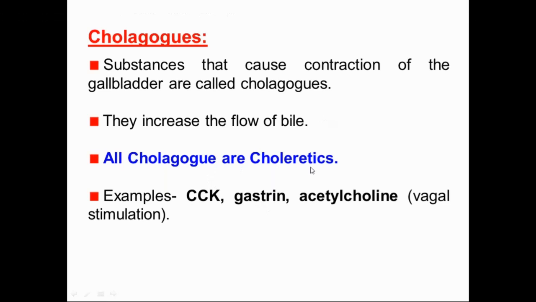All cholegogues are choleretics. That is a very, very important MCQ question. All cholegogues are always choleretics. Major examples are cholecystokinin, gastrin, acetylcholine, that is vagal stimulation. So you have to remember this for MCQ purposes.